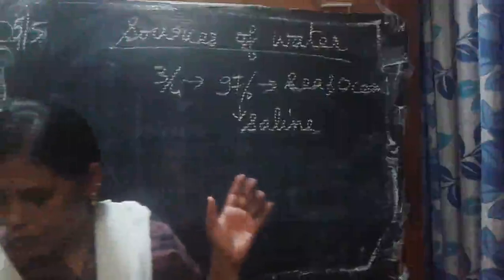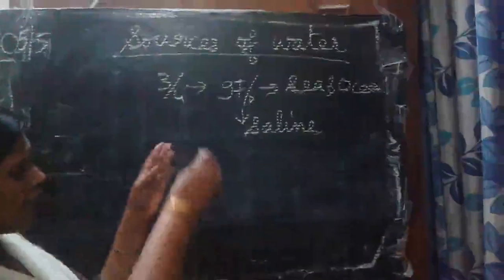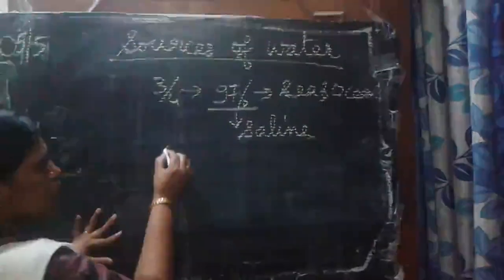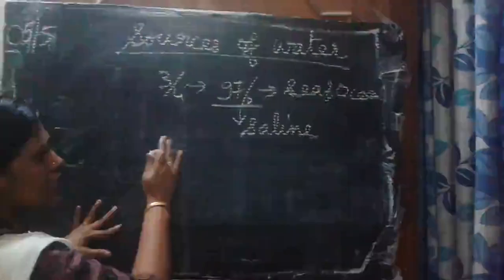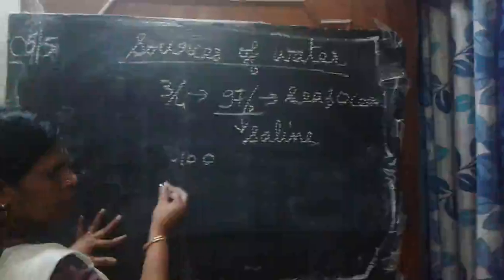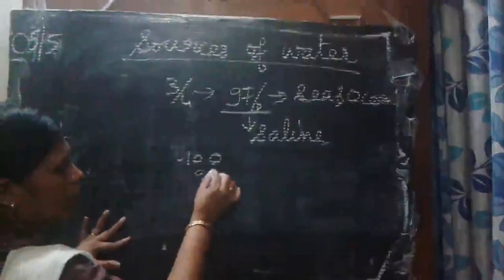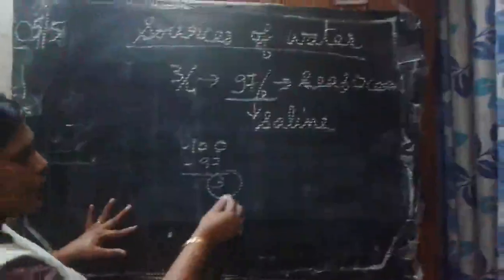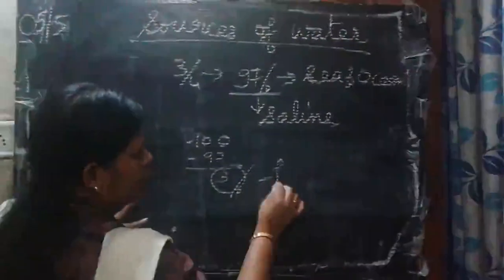And from here again, see, from 97, how much is remaining? If we think about percentage, 100 minus 97, only 3% you will get. Okay, 3% of the water is fresh water.